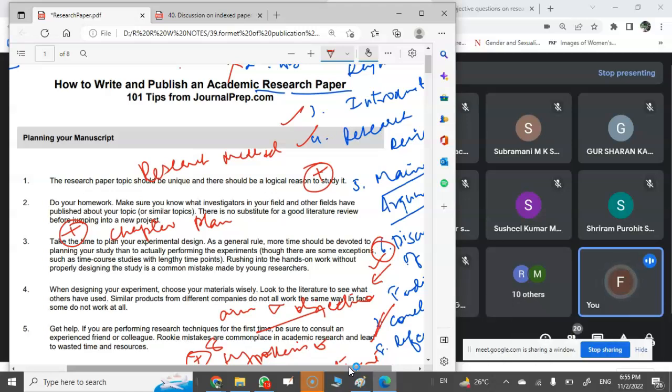Okay? So now how to get it published? When you have created a research paper, how will you approach someone to get it published? You have to first approach someone from a university, any university of your state, from where you know someone, where you are working, or where you have done your masters. If you know your teachers, they must know someone from any of the indexed or UGC listed journals or magazines. So you can approach them and get directly in touch with the person to get it published.